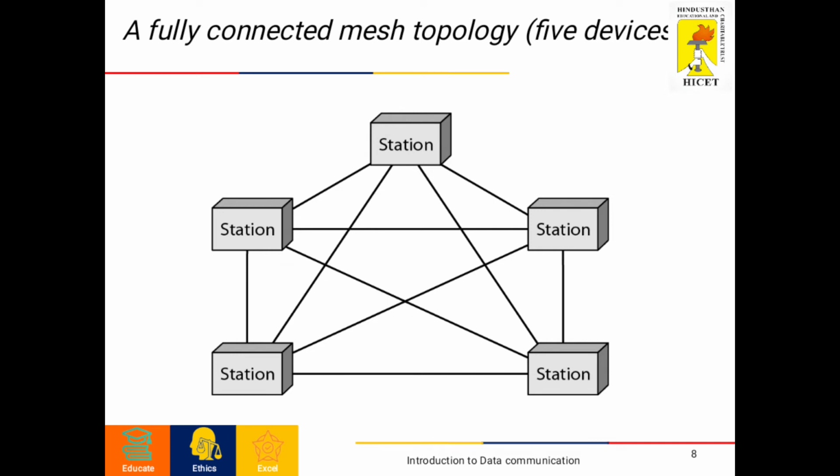The main advantage of mesh topology is that it uses dedicated links. Each connection can carry its own data load, so it eliminates traffic problems in the network. Second, if one link becomes unusable, it does not incapacitate the entire system, so we have to replace that connection alone. Also, when every message travels along a dedicated line, only the intended recipient sees it. These are all the advantages of mesh topology.